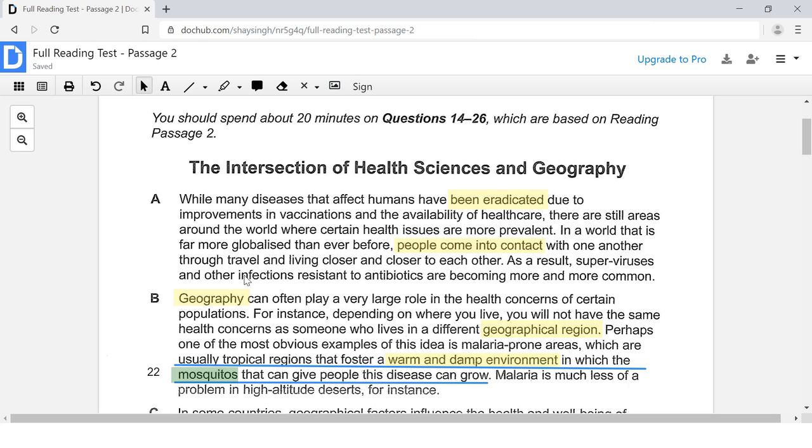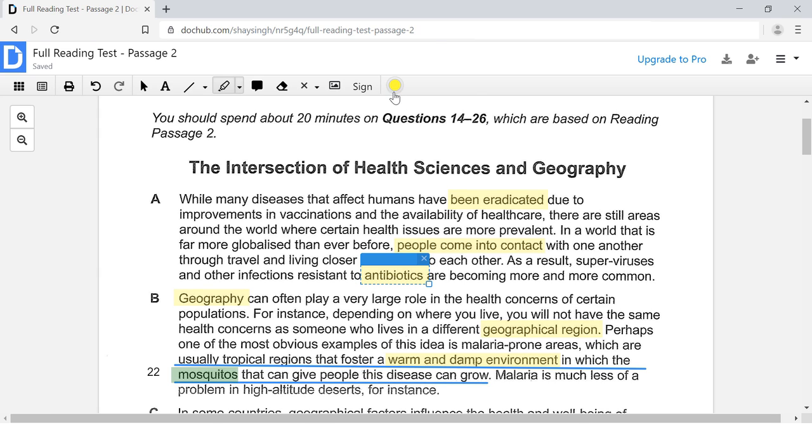Okay, so they're talking about resistance to antibiotics, how these superviruses and these infections no longer respond to antibiotics, to medicines. So here they're talking about how these medicines are losing their usefulness. They're losing their usefulness because they no longer work. So what no longer works? Antibiotics, they no longer work.